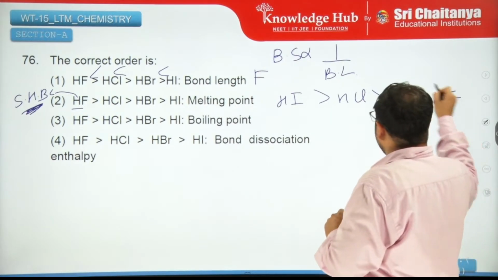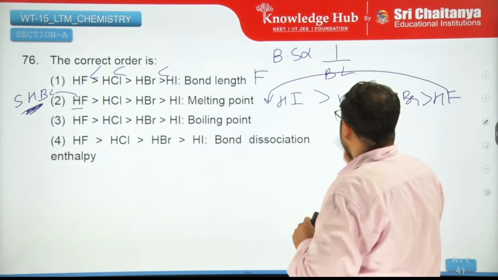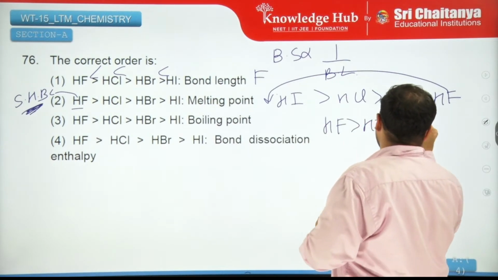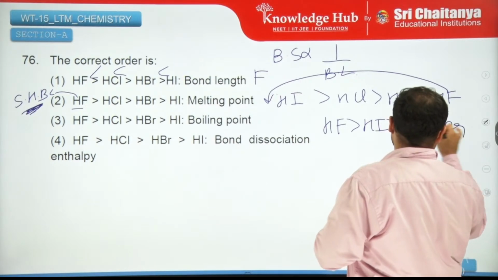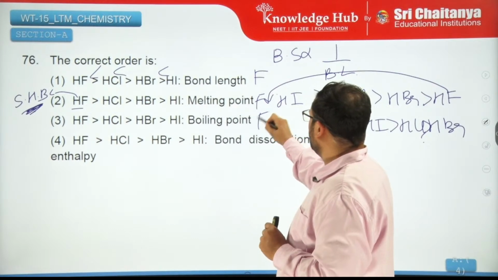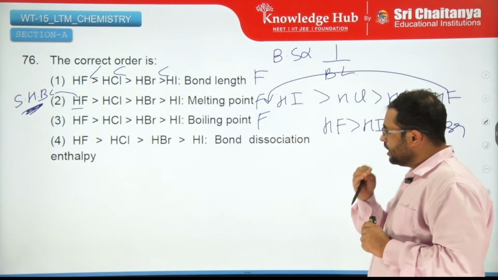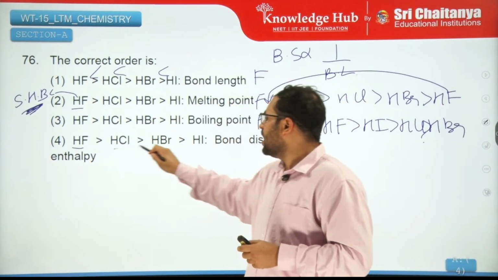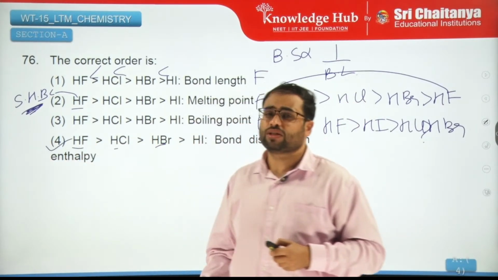But because of hydrogen bond, this comes here, so you get HF, HI, HCl, and then you have HBr at the end. This is somewhat haphazard. So these both are not correct. Bond dissociation energy, we already know this. HF is higher. I've already discussed this, so this is the correct answer.